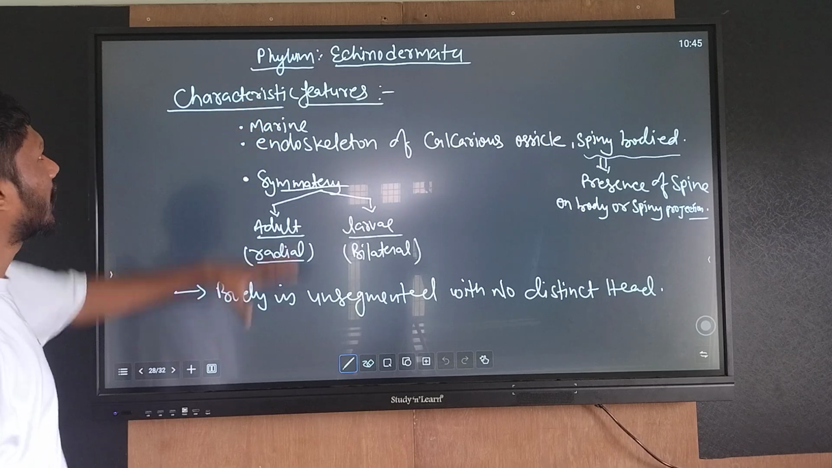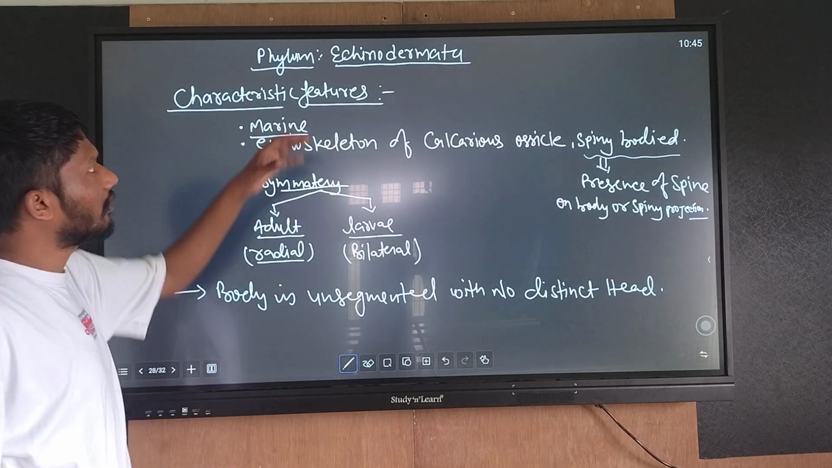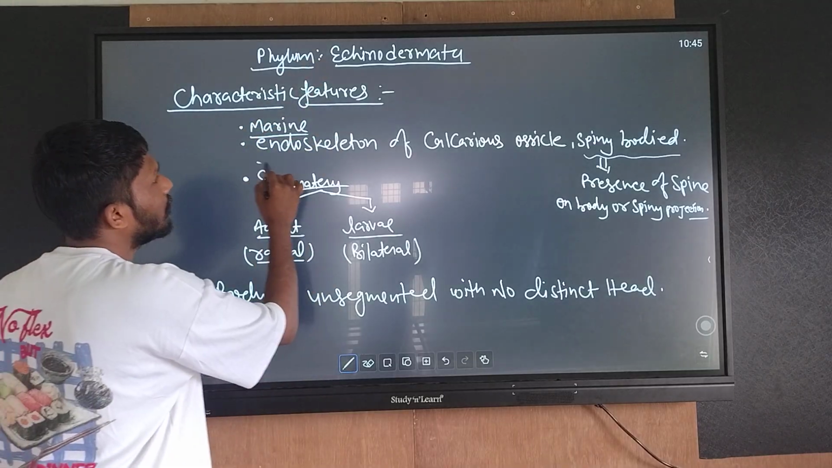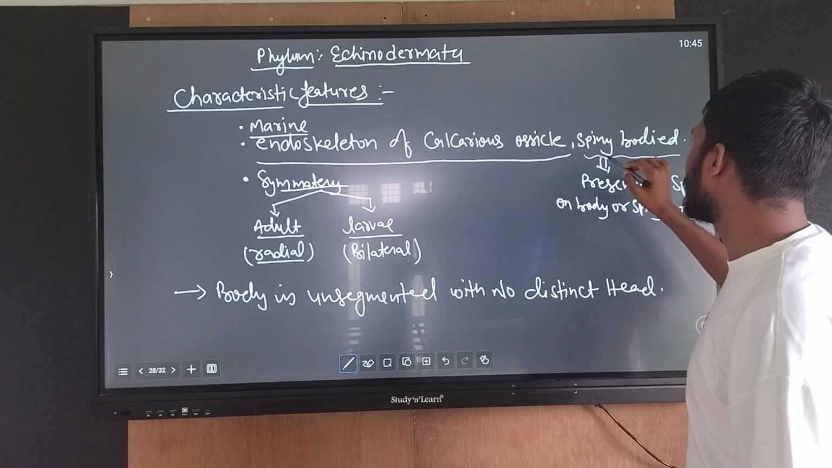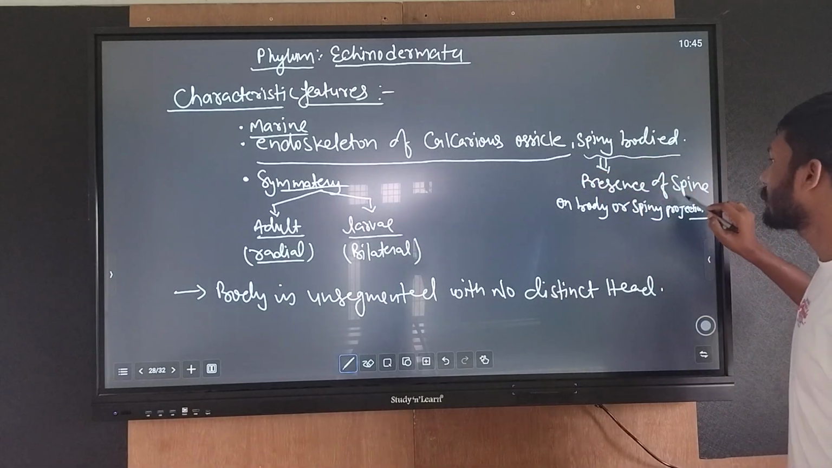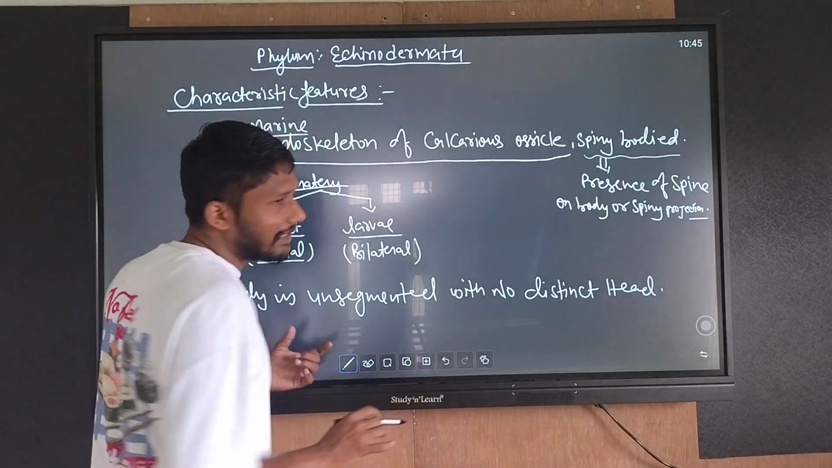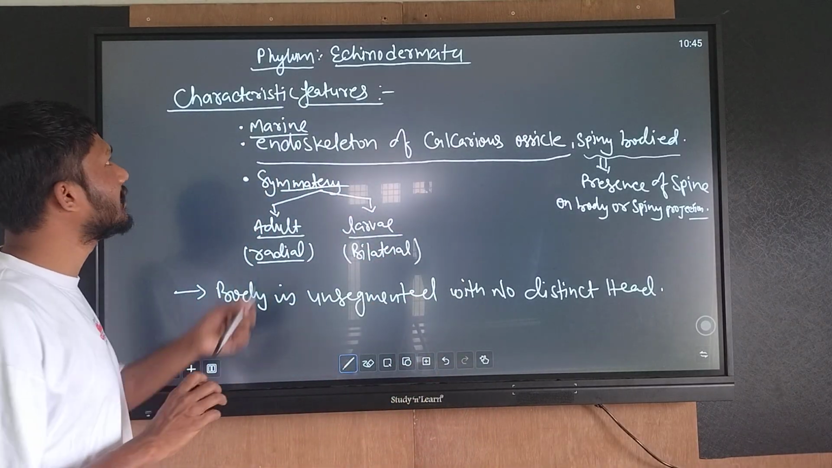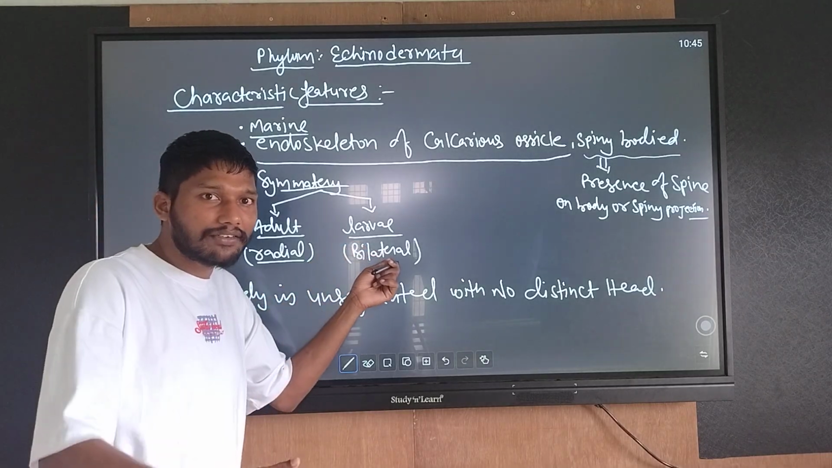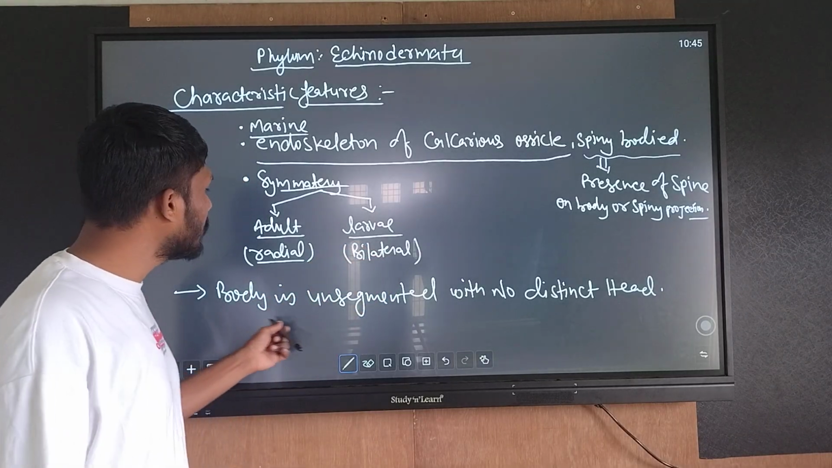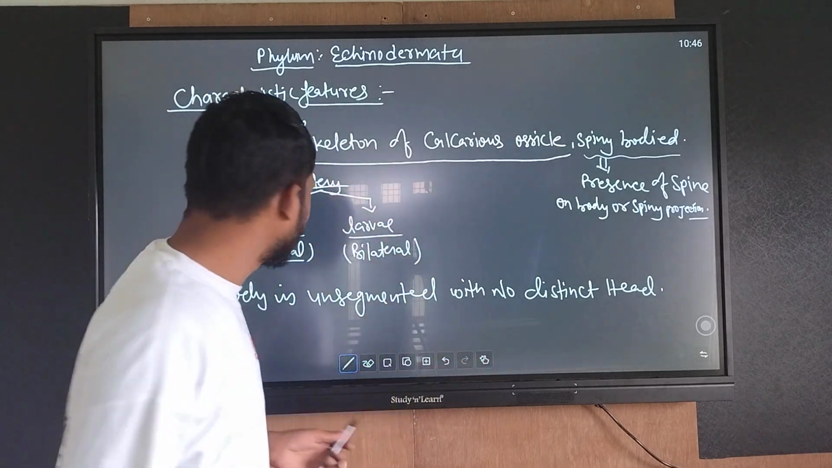Now the phylum is Echinodermata. Characteristic features: all the animals are exclusively marine. Endoskeleton is made up of calcareous ossicles. Spiny body, with the presence of spines on the body projections. Two kinds of symmetry are seen in Echinodermata: adults have radial symmetry, and the larval form has bilateral symmetry. Body is unsegmented, with no distinct head.